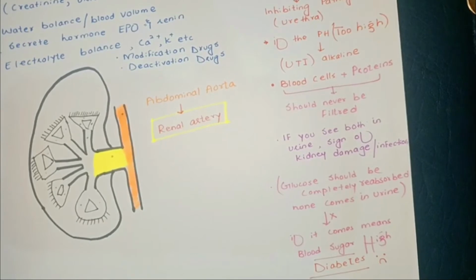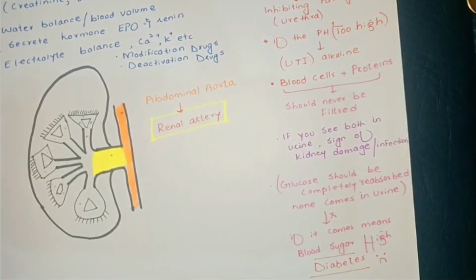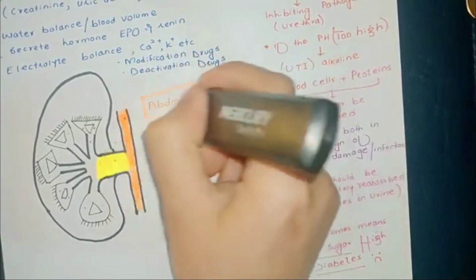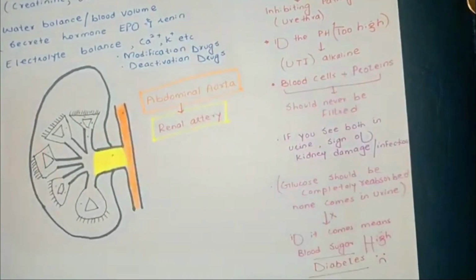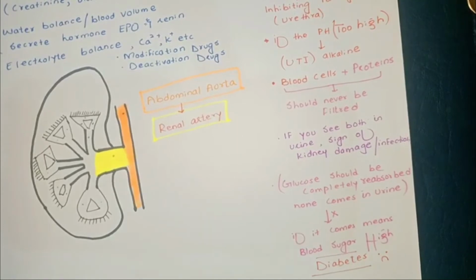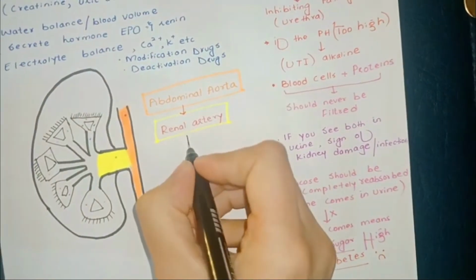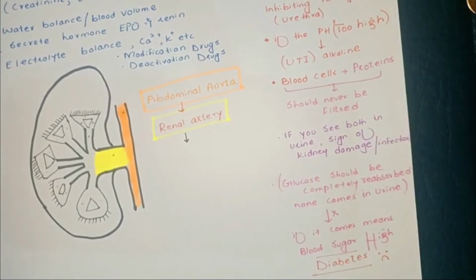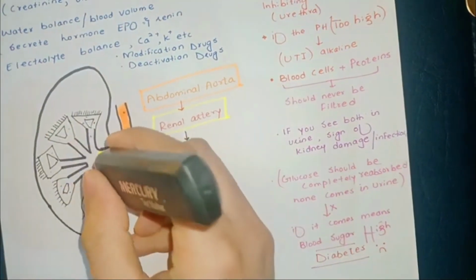The renal artery is going to segment into 5 or 8 smaller arteries. What are they called? They are called segmental arteries.